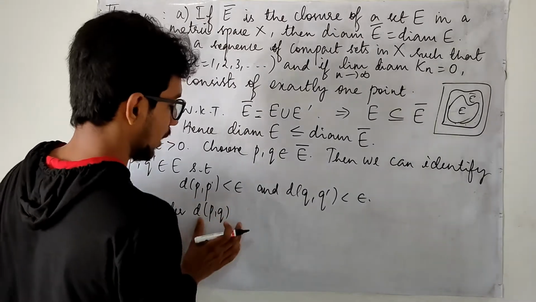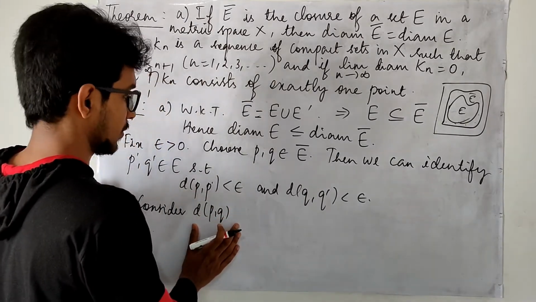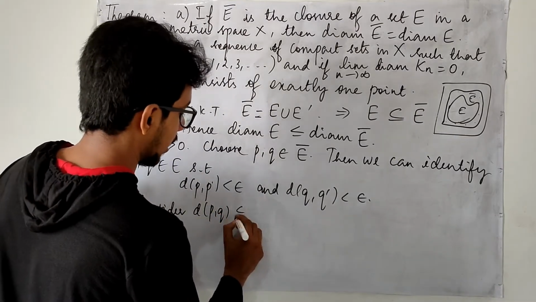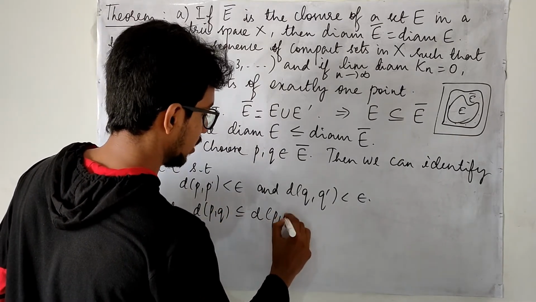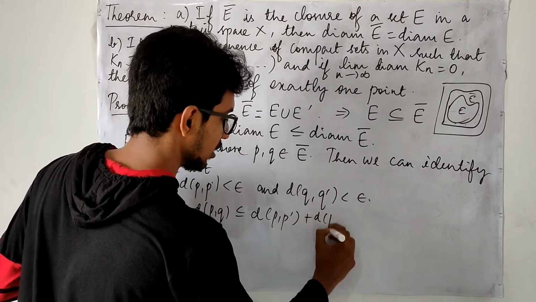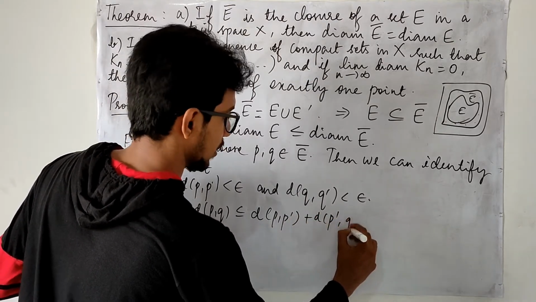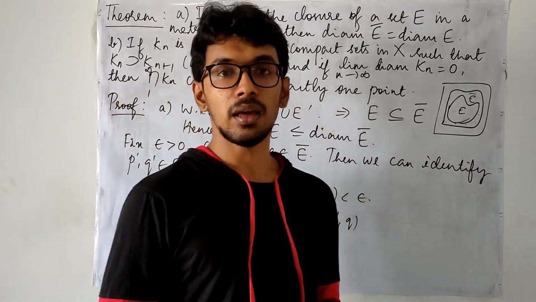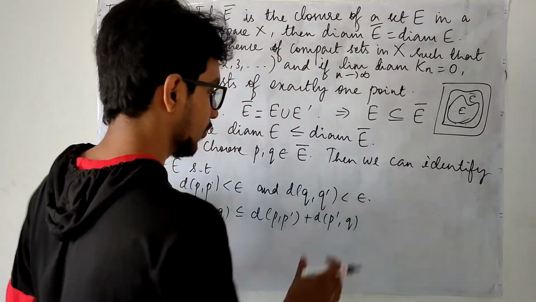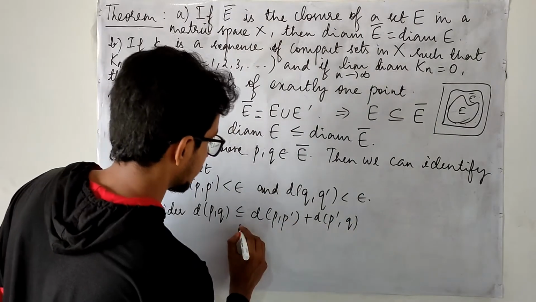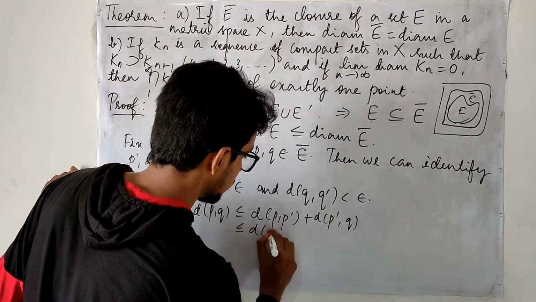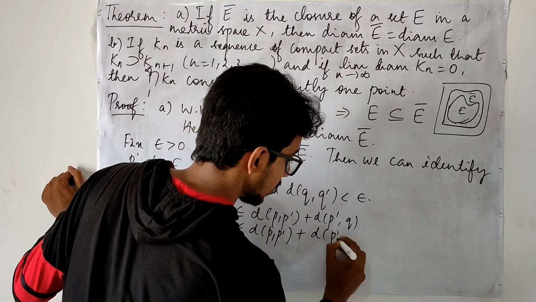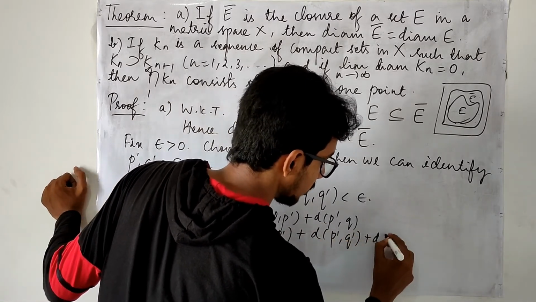I am going to calculate this distance. I still don't know what this is, so I am going to apply the triangle inequality. This is d of P comma P prime plus d of P prime comma Q. Now I am going to repeatedly apply the triangle inequality for this quantity. This quantity I am not changing anything. For this quantity I am introducing a new point.